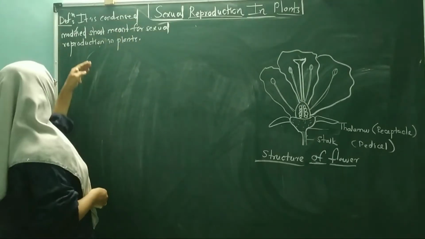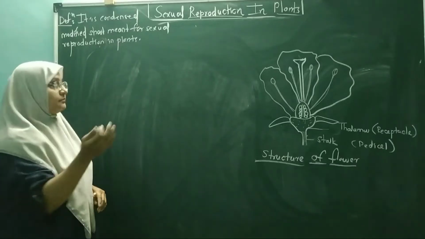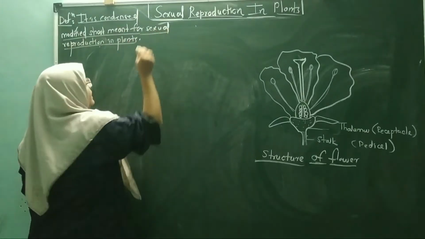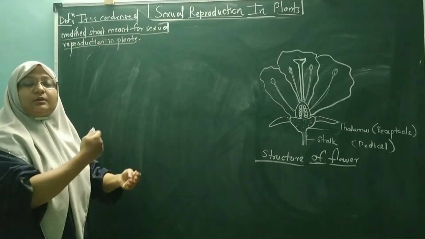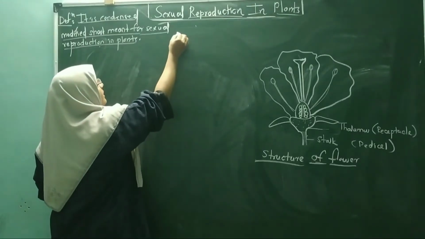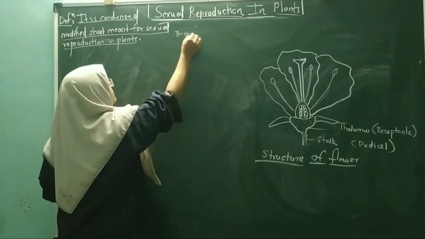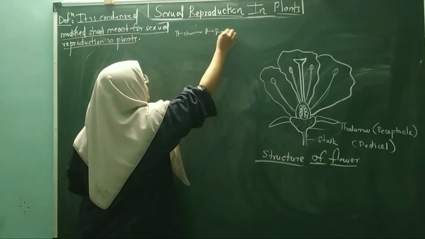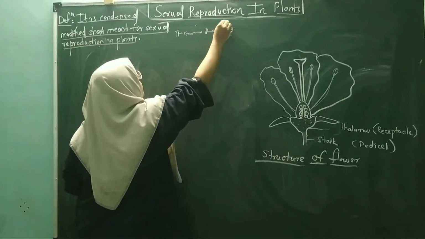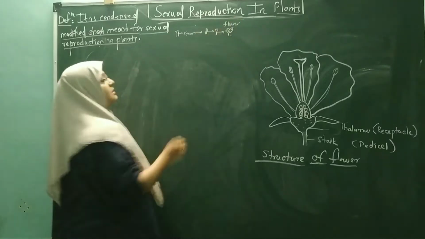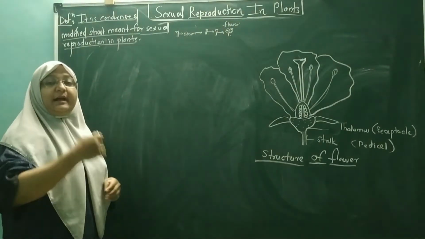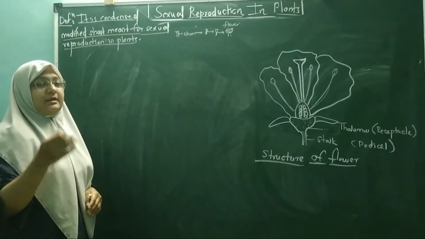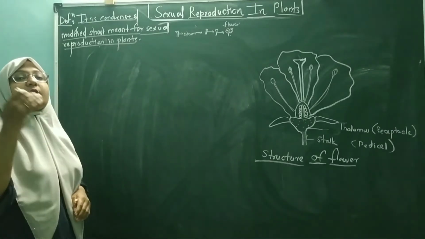As in the previous lecture, we have discussed the flower, that is the condensed part. A small part of the shoot, the stem or shoot, is going to be condensed and formed into the bud, and that bud later gets developed into the flower. Part of the plant, that is the shoot, gets modified and forms the flower, and the onset of the flower is the mark of the beginning of the reproductive system.